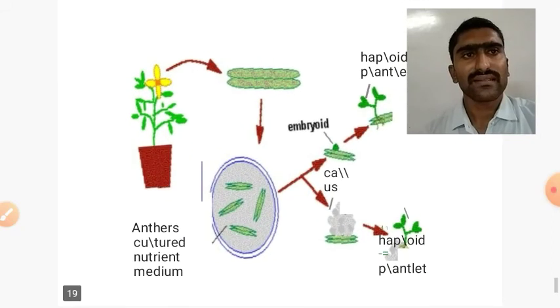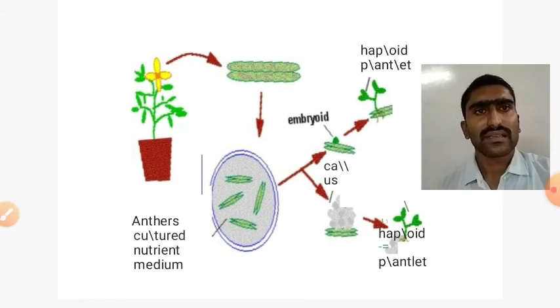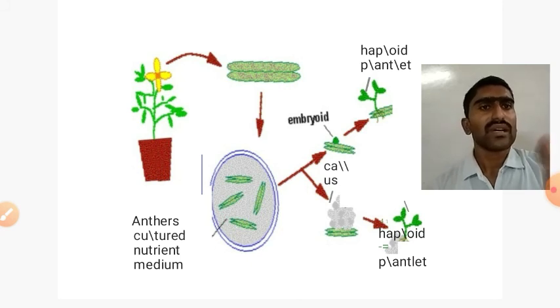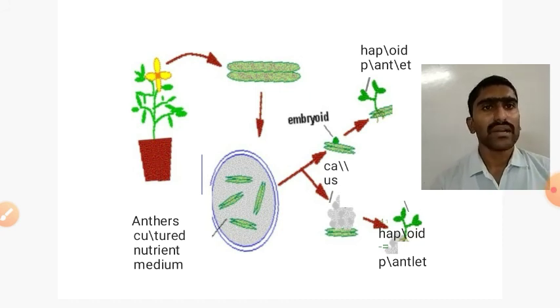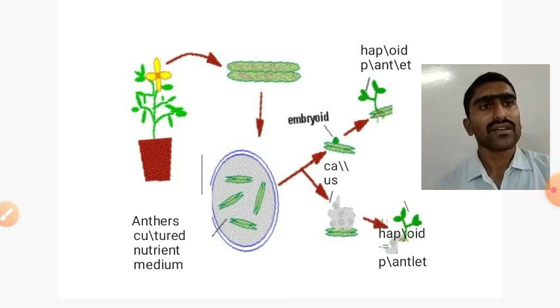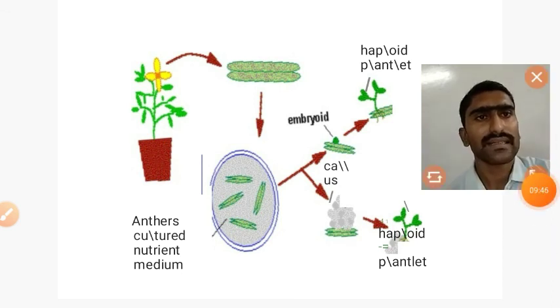See here the anther culture on nutrient medium. Simply, we have to dissect the anther from the bud. A bud means an unopened flower. We have to remove the anthers aseptically. That dissected anther we have to apply over the nutrient medium, and in that nutrient medium after a few days there will be the formation of callus culture, and through that callus culture we can produce different haploid plantlets. Okay.